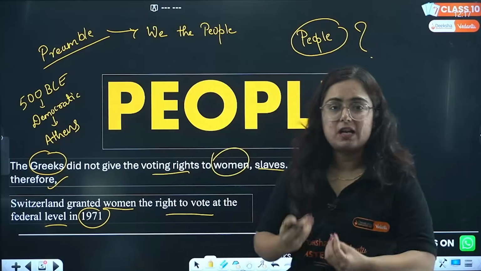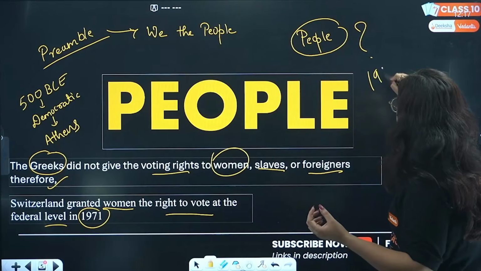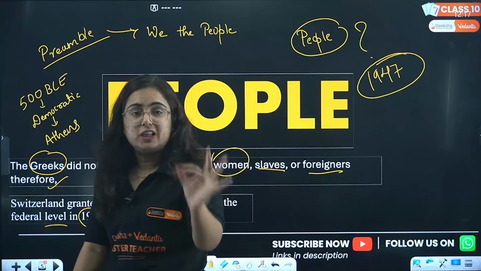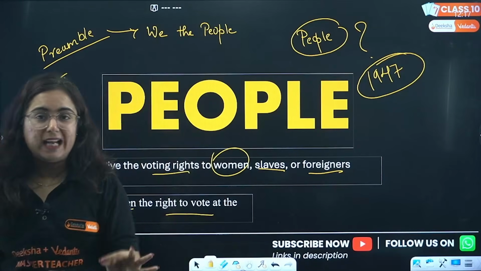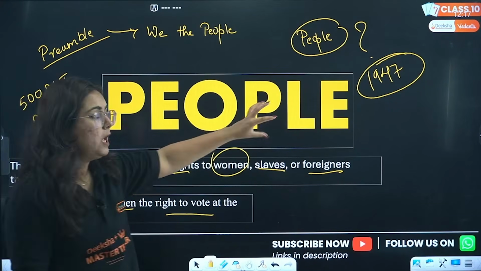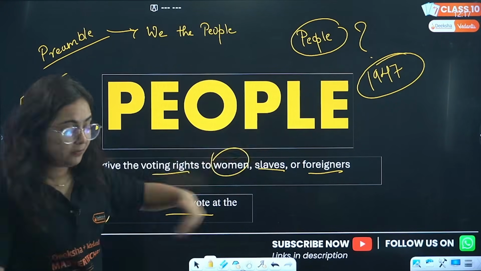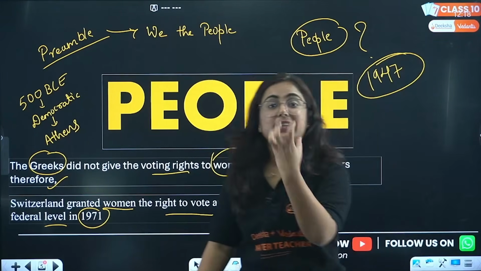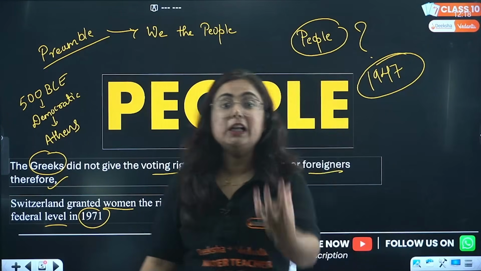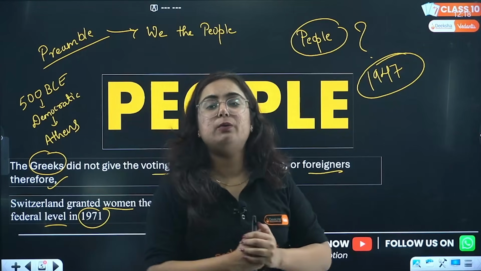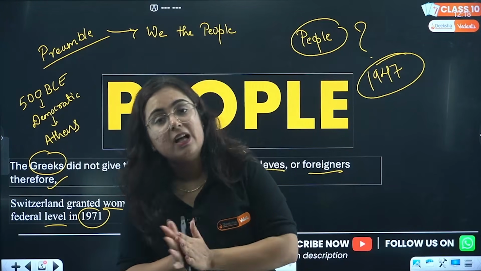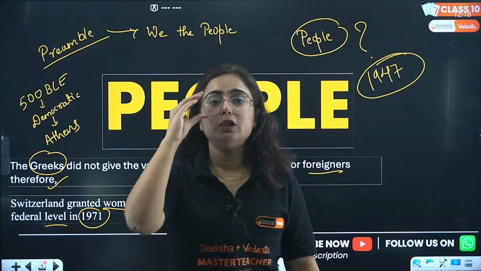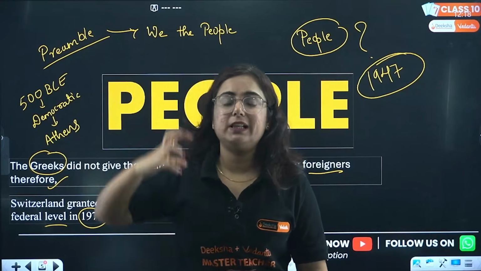India became independent in 1947, and when its constitution was made, it gave voting rights to women from that time only. But we can take the case of the USA or the UK: when their constitutions were written, voting rights were not given to everyone in the territory, including women. So we cannot call everyone in the territory the people.